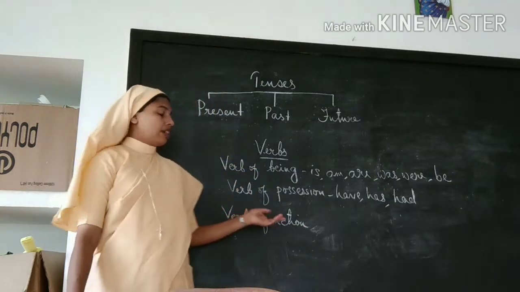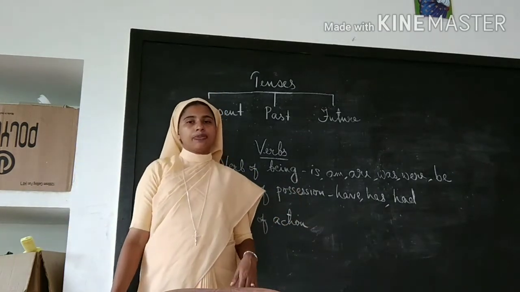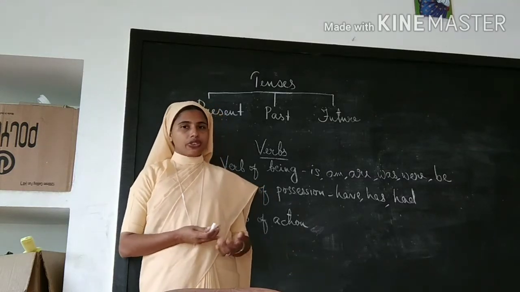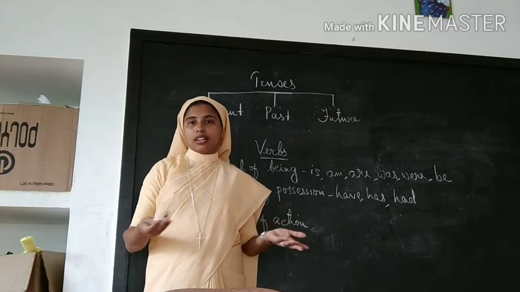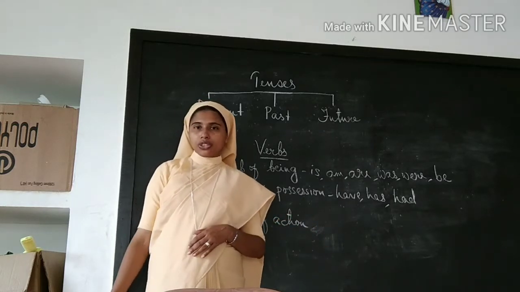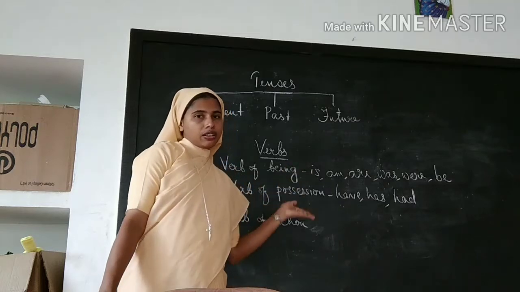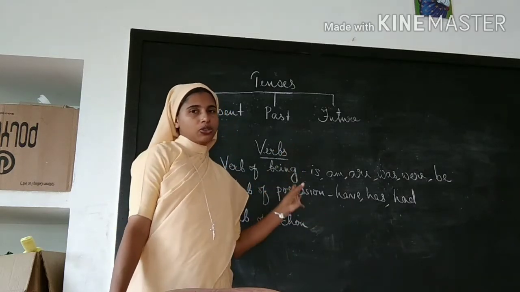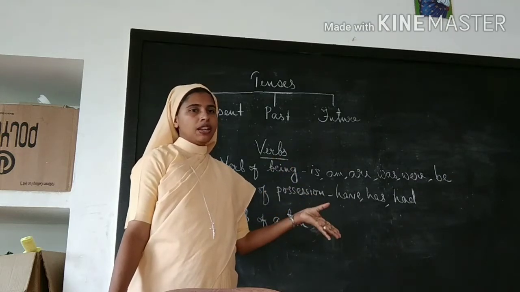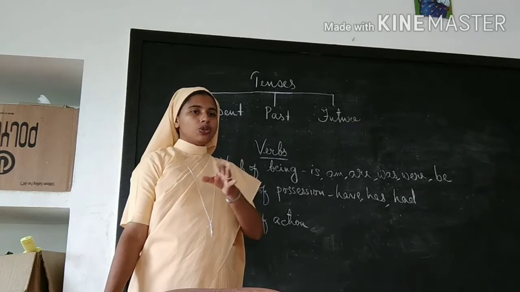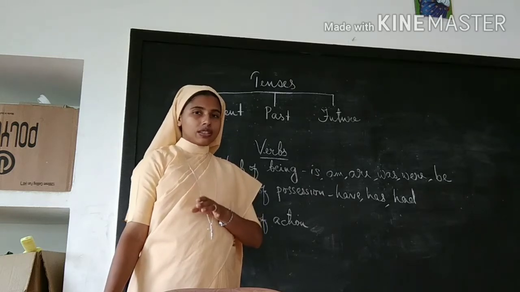Okay, and also there are verbs of action. All the action words are called verbs of action. For example, teach, study, learn, run, walk. All these are verbs of action. Okay, I think you remember it now. You have to understand what the verbs are, and then only you will know how to use them.